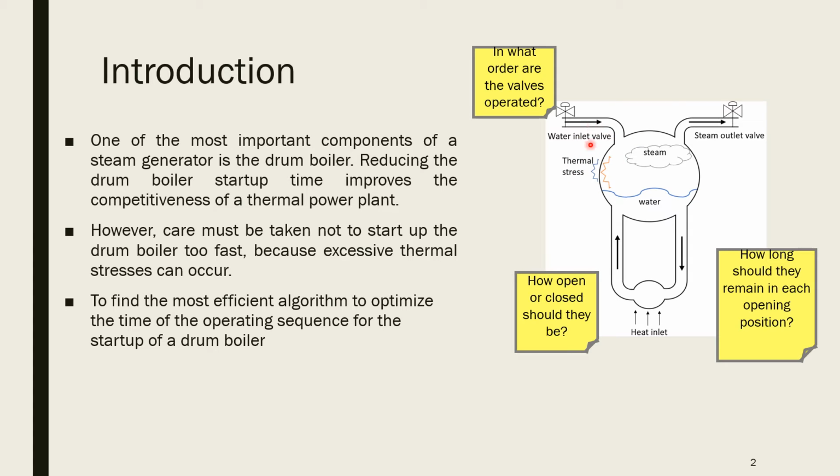The initial state is the drum boiler at a certain point full of water, and the goal state is the drum boiler with a certain local pressure and steam mass outlet flow. This steam can be used in a thermal power plant, for example. To make the optimization of the drum boiler as efficient and effective as possible, 3 metaheuristic algorithms with 2 different initialization parameters were evaluated.